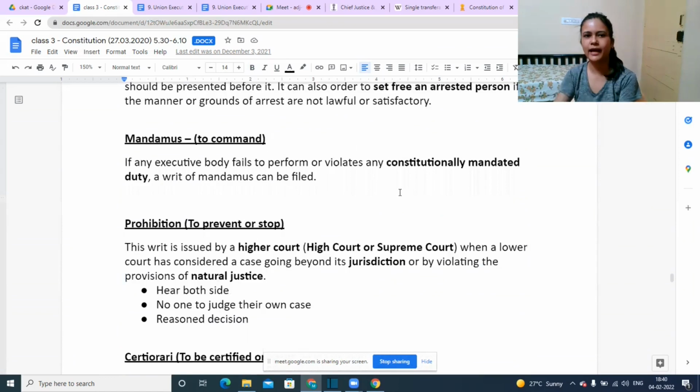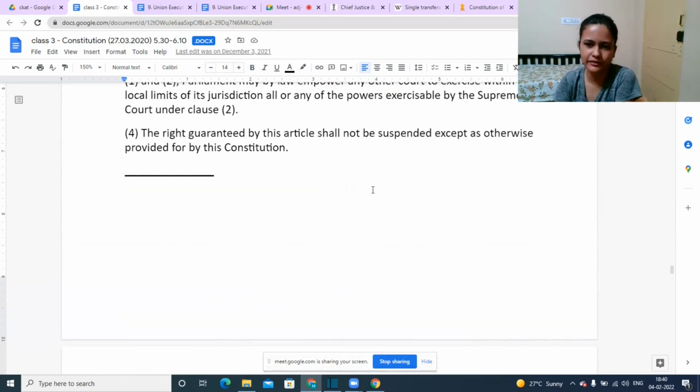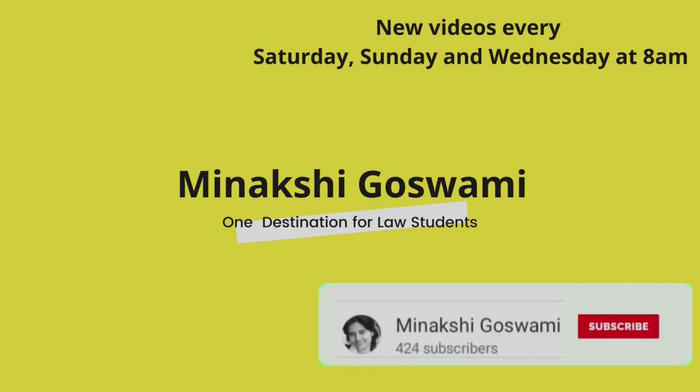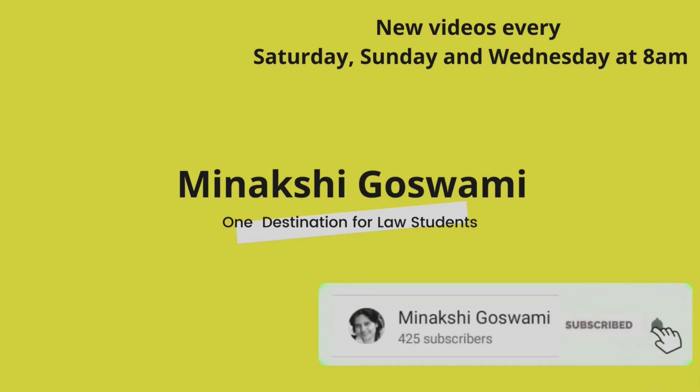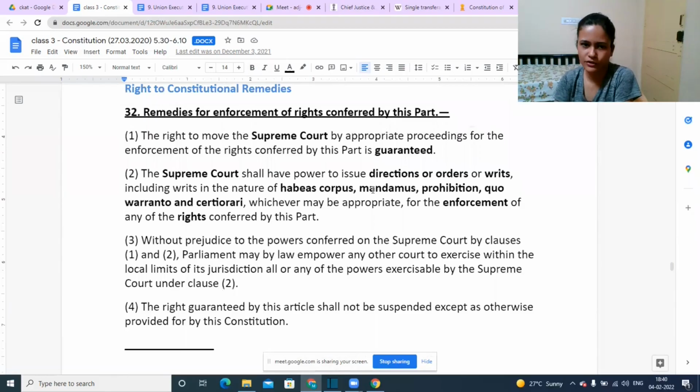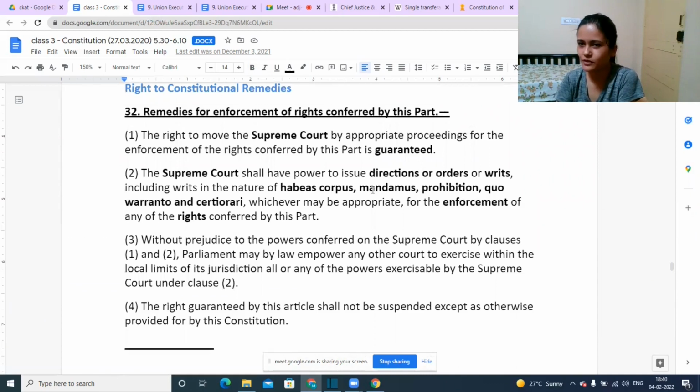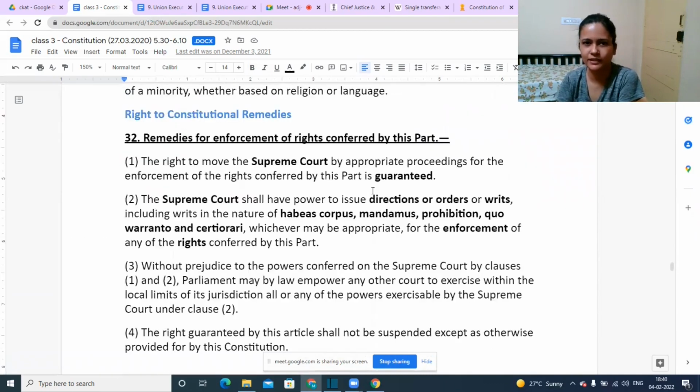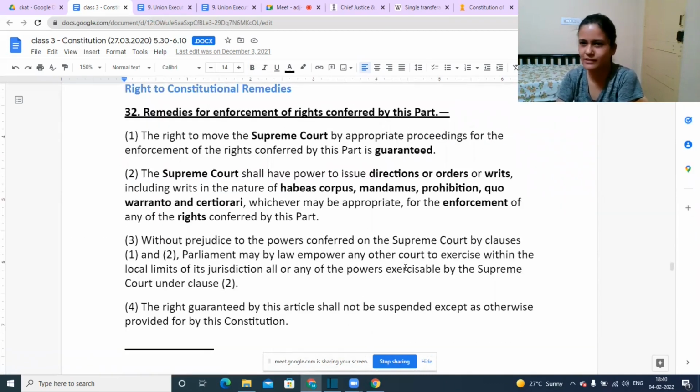Okay, so next we have the right to constitutional remedy. Because we have like 5 different types of writs over here, maybe we will continue this in the next class. We will just see what the provision is all about.